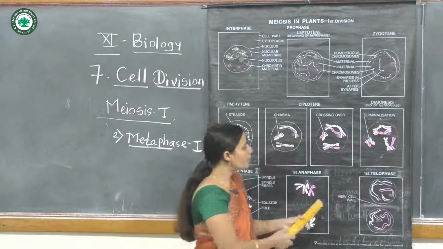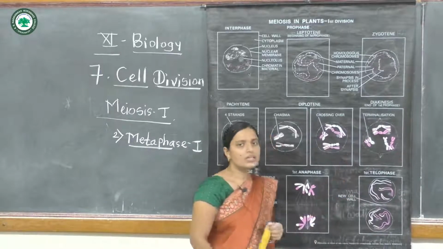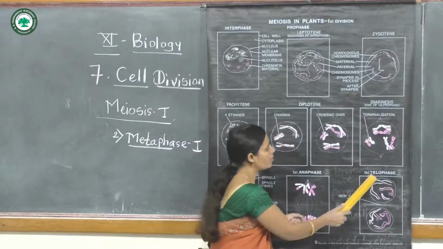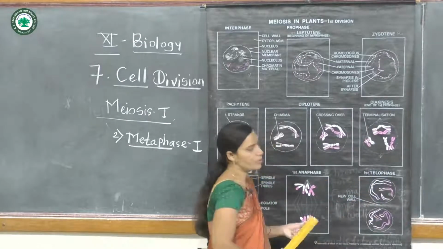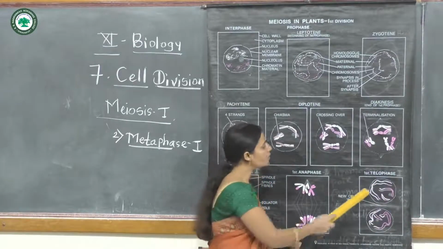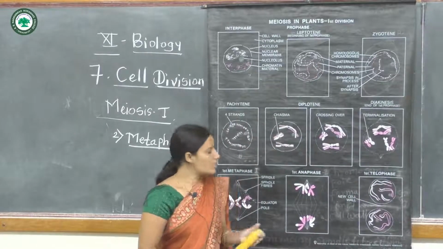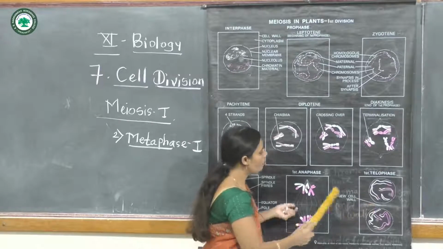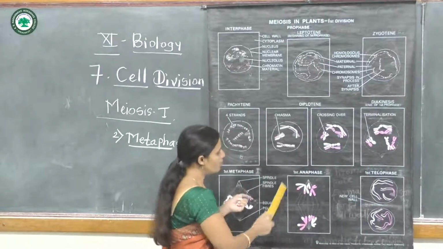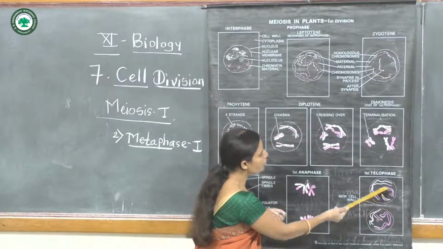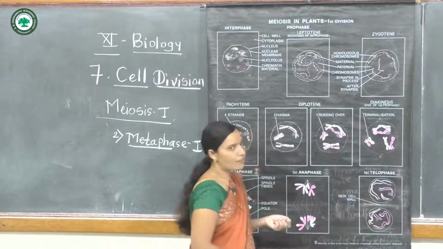Now the next phase of meiosis, telophase first. This is the last phase of meiosis first, called telophase first. In this telophase first, one cell gets divided and two daughter cells are formed.